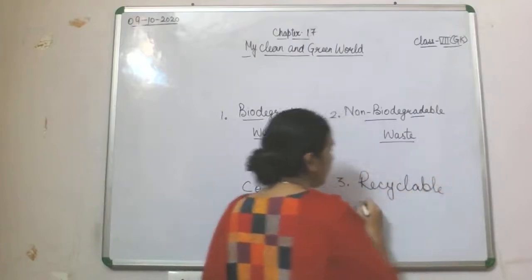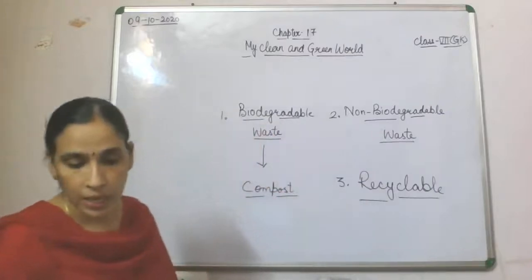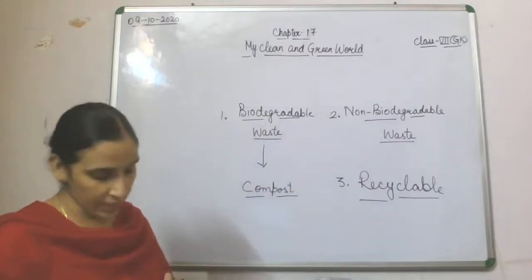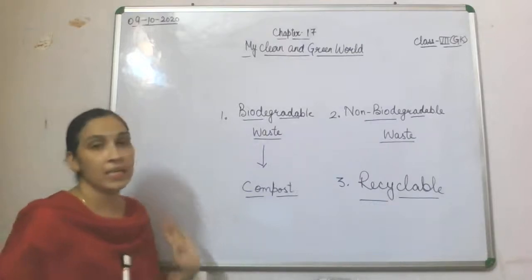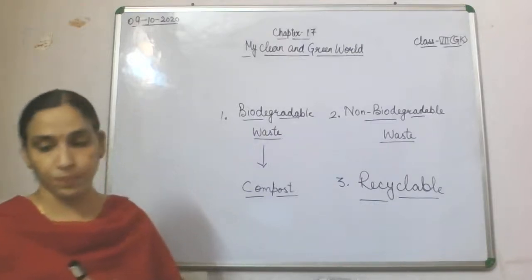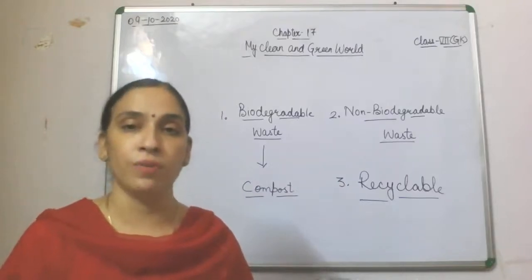Most commonly we will divide all the waste into these 3 categories, and we can easily do our waste management, and we can clean and make a green world to live in.